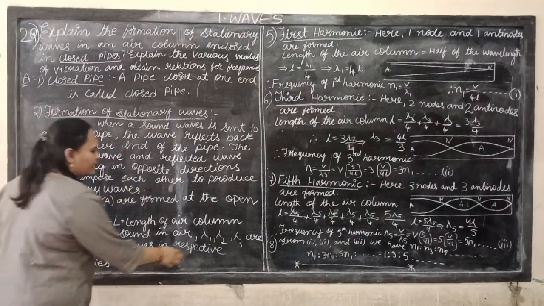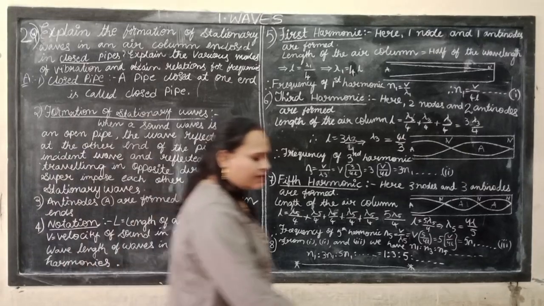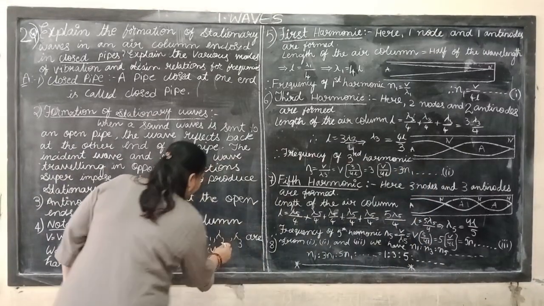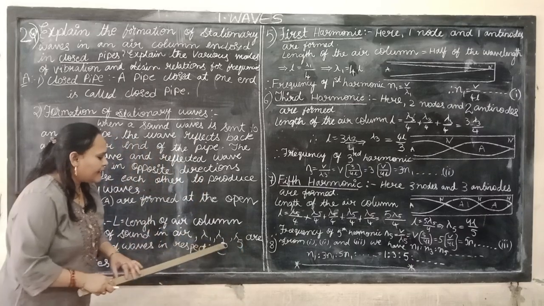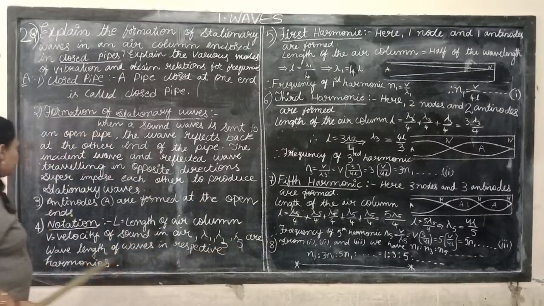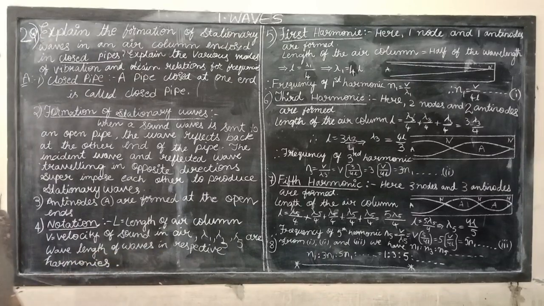Here we are observing lambda 1, lambda 3 and lambda 5. Our harmonic wavelengths lambda 1, lambda 3 and lambda 5 are the wavelengths of the waves in respect to the harmonics.